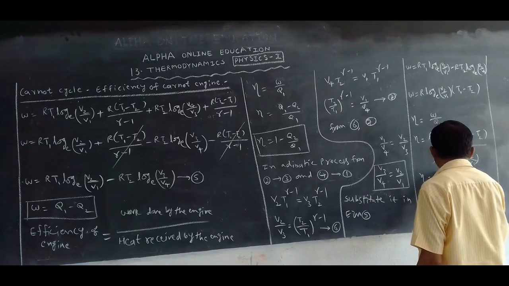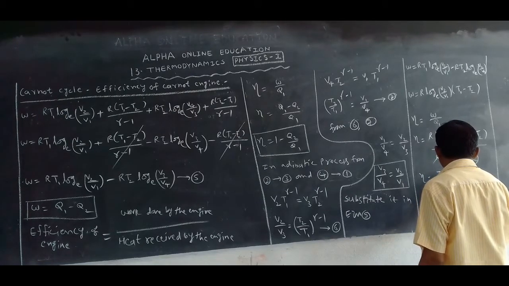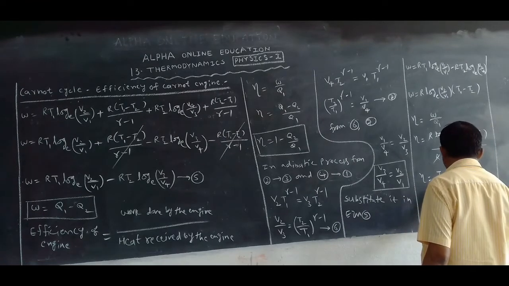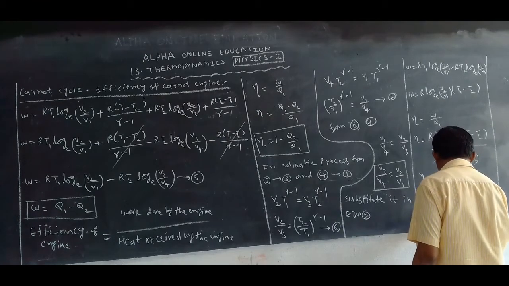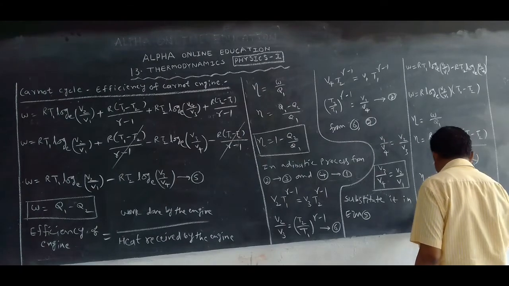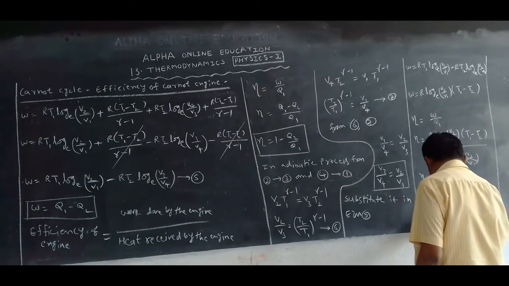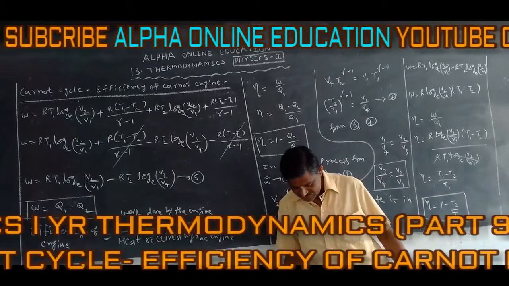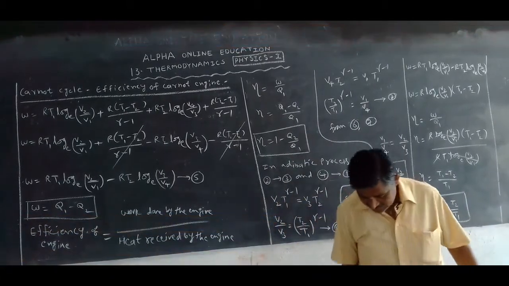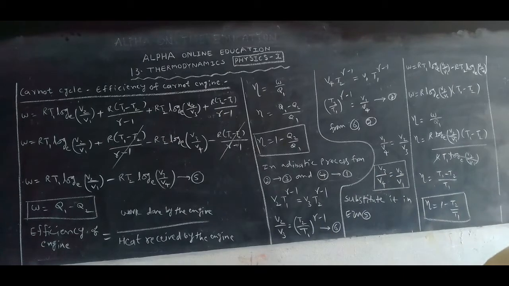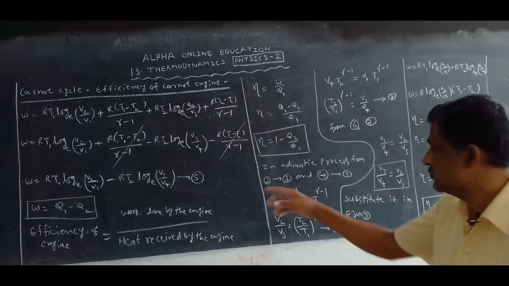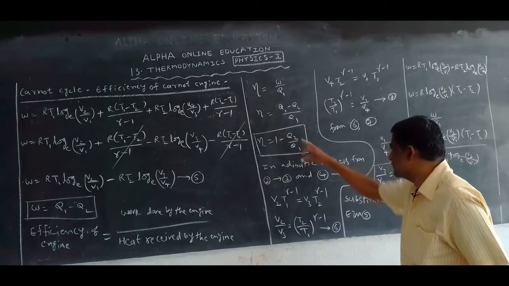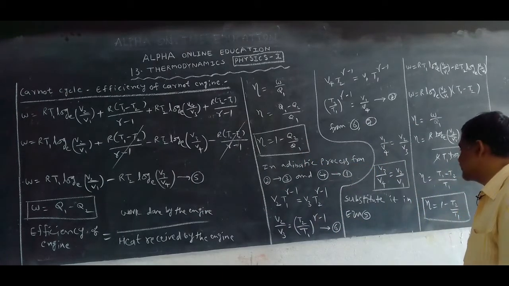Eta is equal to T1 minus T2 by T1. Eta is equal to 1 minus T2 by T1. This is the equation for the efficiency of the heat engine. Means the heat engine efficiency is expressed in terms of temperatures.